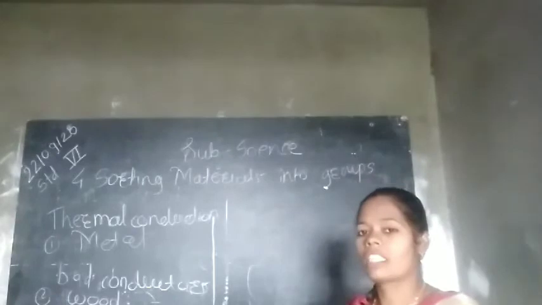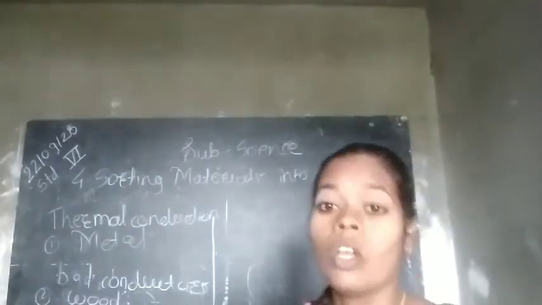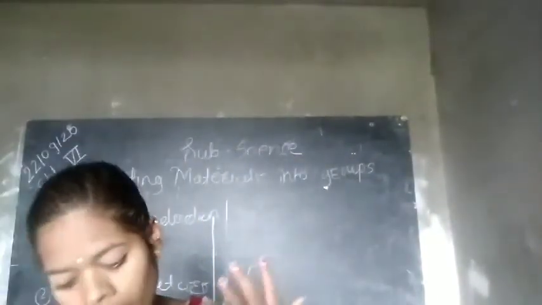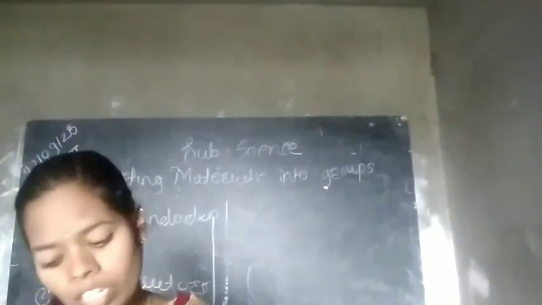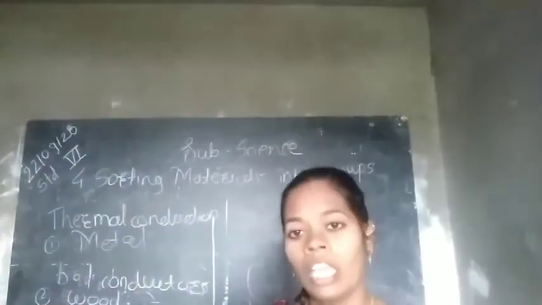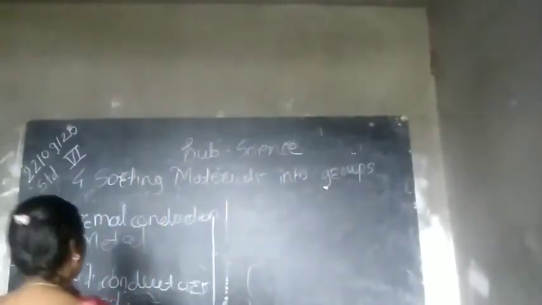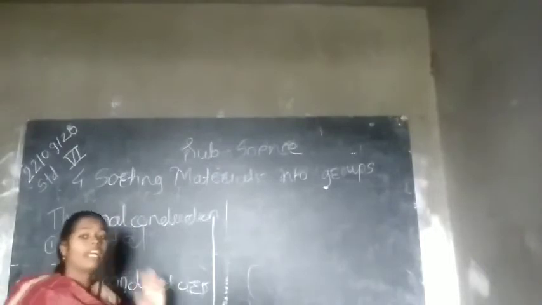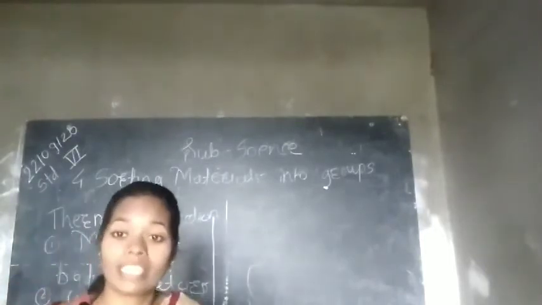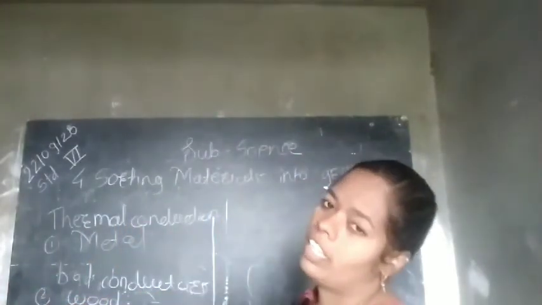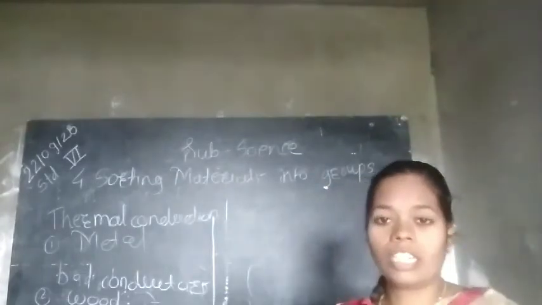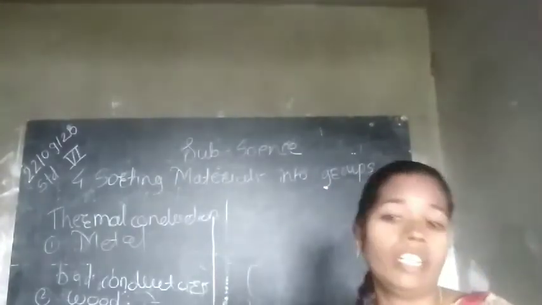So wood and plastic things are bad conductors of heat. Metals are good conductors of heat. Is it clear to you? Any doubt? Good, very good. So this is one criterion. By using this criterion, we can identify and separate things regarding their thermal conductivity. Is it clear? Next is a very interesting thing, diffusion. The next character is diffusion.